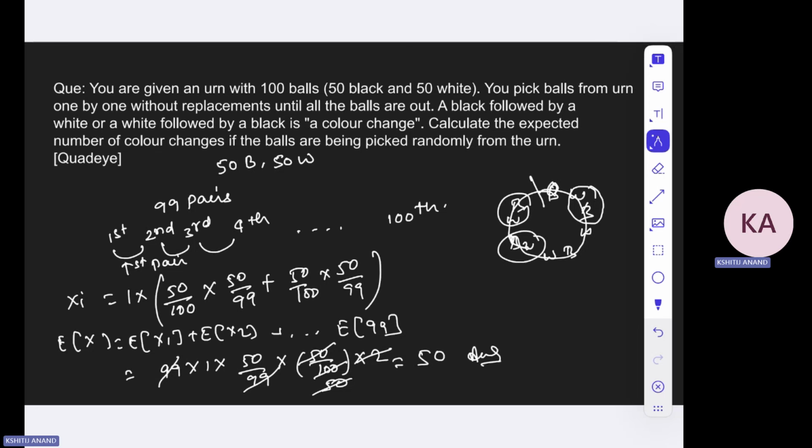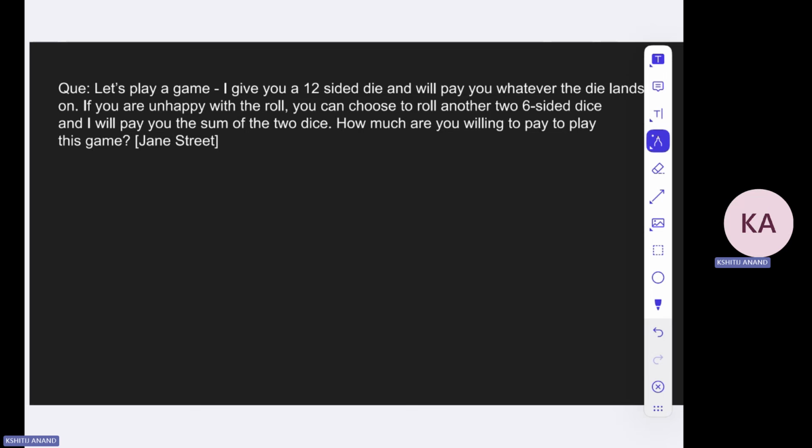Okay, so let us discuss this question. You have a 12-sided die, and you get whatever the die lands on. So if it is 1 you get 1, if it is 2 you get 2, if it is 3 you get 3, if it is 4 you get 4, and so on. Now I give you an additional flexibility as well. If you are unhappy with the roll, you can choose to roll two six-sided dice. So you get two chances if you want. Otherwise, if you are happy with the first one, that's okay.